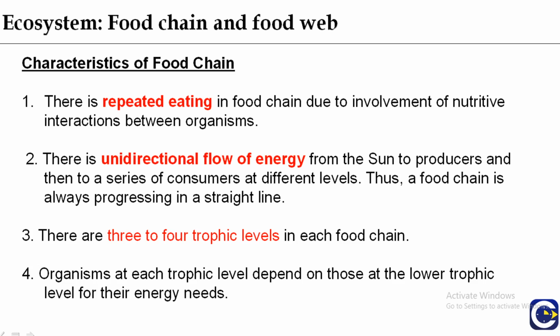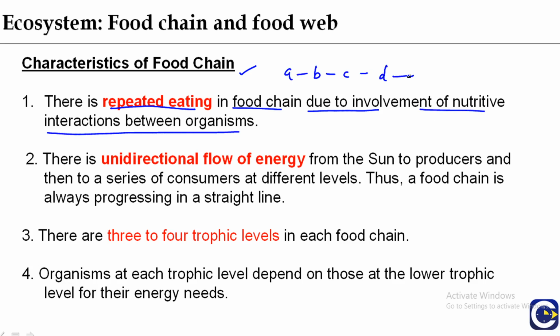So here are the characteristics of food chain. There is repeated eating in a food chain due to the nutritive interactions between organisms. Yes, in a food chain A to B, B to C, C to D, D to E, there is repeated eating. A is eaten by B, B is eaten by C, C is eaten by D, and D is eaten by E. There is unidirectional flow of energy.